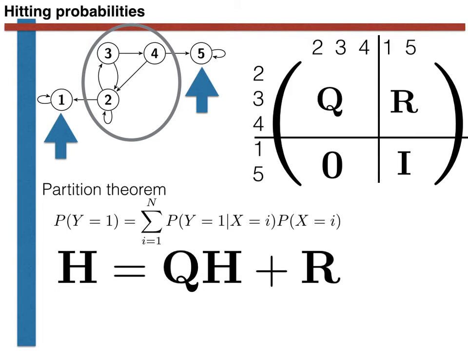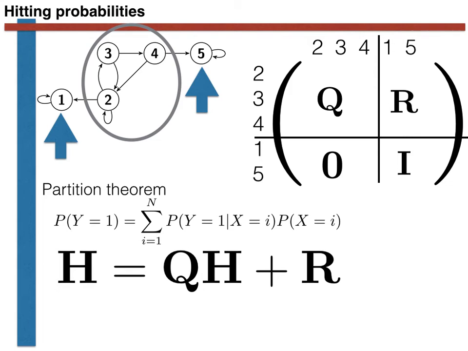If we arrive in a recurrent state on the first step, the conditional probability that we will remain in that recurrent state forevermore, P(Y equals j given X equals i) in the partition theorem, is just 1. As in the above graph, there is no way to get anywhere else once we arrive in state 1 or state 5.